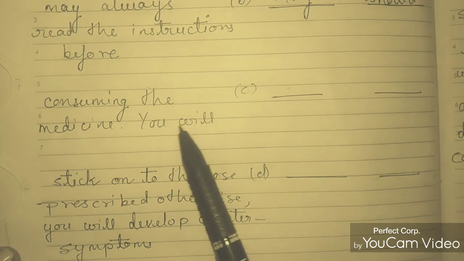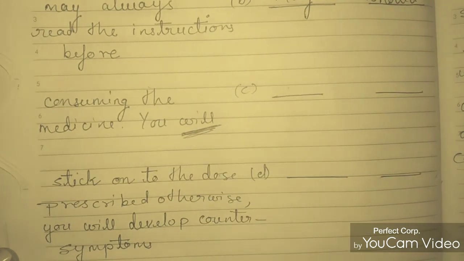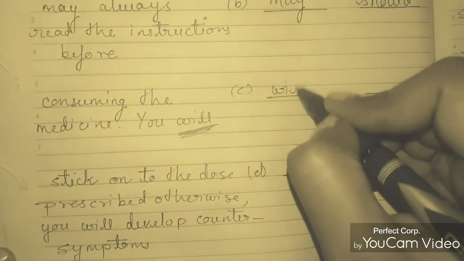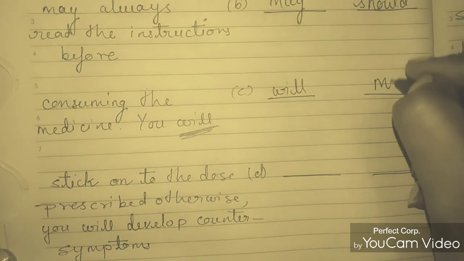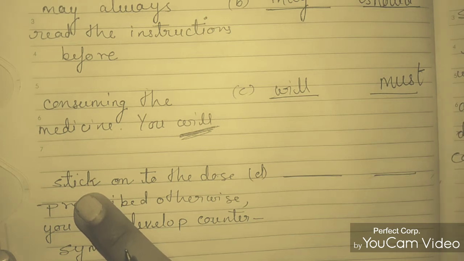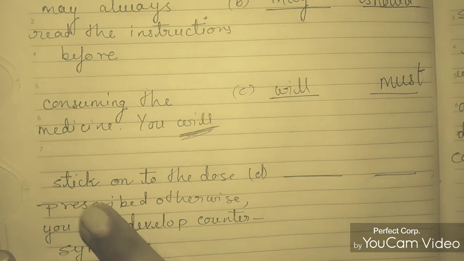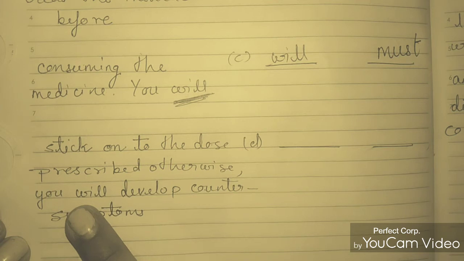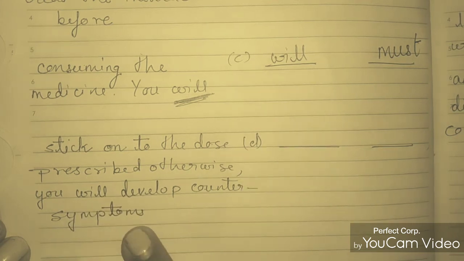So this will is incorrect because this line is showing a compulsion. To show compulsion, necessity, obligation, we use the modal must. So will is incorrect and we will write must here. You must stick, because if the doctor is saying something to you, then you must stick on to the dose prescribed, otherwise you will develop counter symptoms.